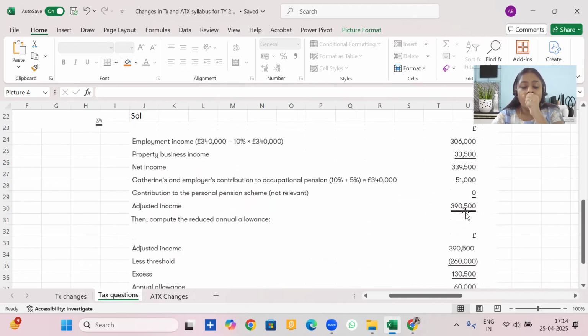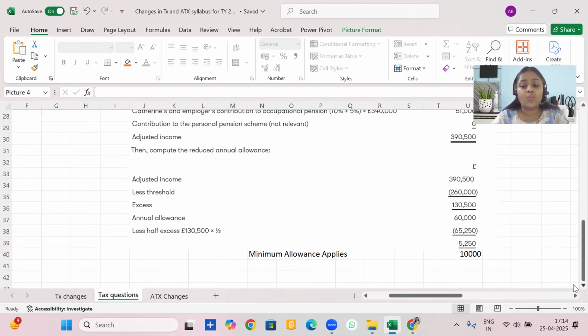Now, what is the AA reduced to? Because, of course, this adjusted income is going beyond 2,60,000. So step 1, take the excess over 2,60,000. 3,90,500 less 2,60,000, we get 1,30,500. Now this is subject to the annual allowance of 60,000 being the limit that we have. Correct?